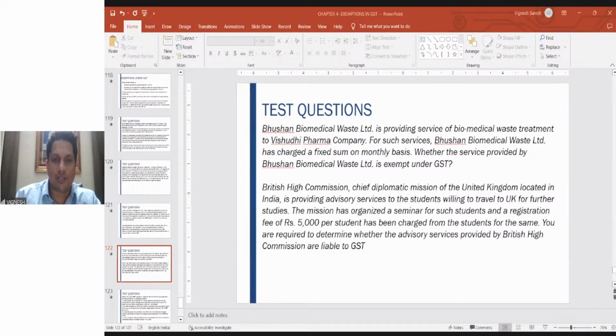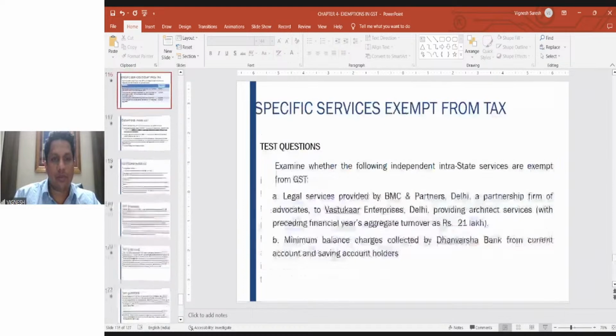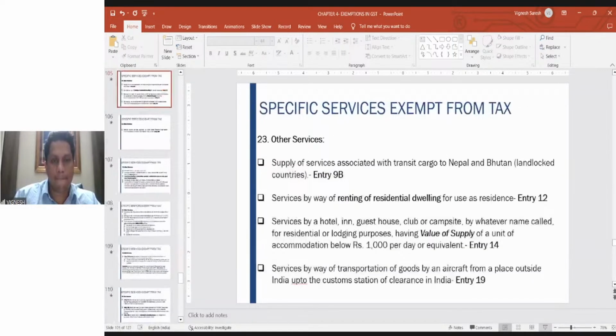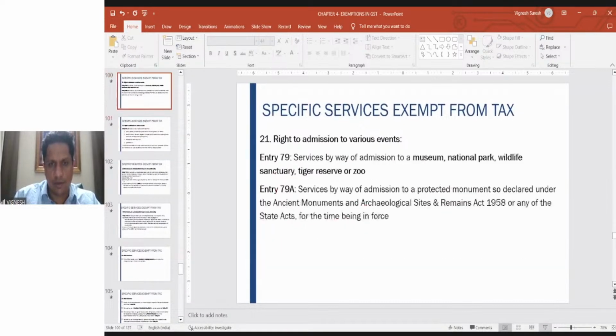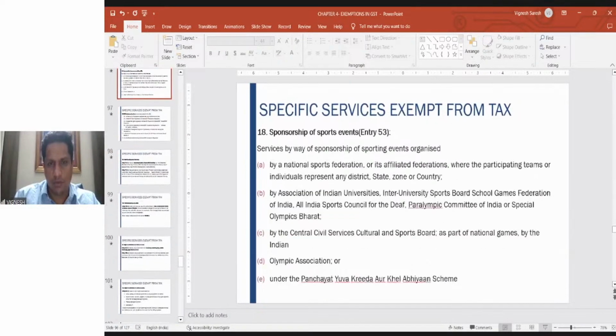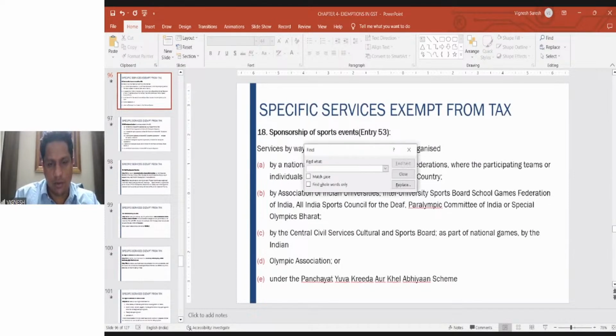This is a very interesting question. We have read an entry. Let us go back to the entry just to refresh your memory. Biomedical, we read this somewhere. Let me see if I'm able to find it. Let me do a Control F otherwise.